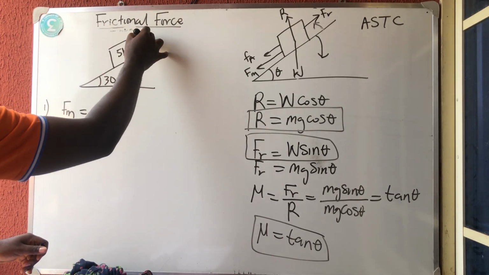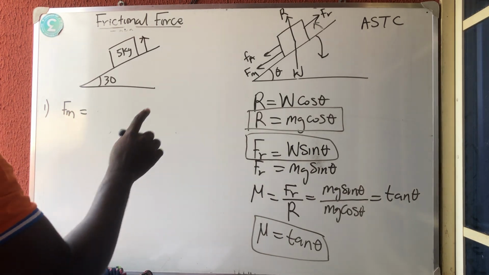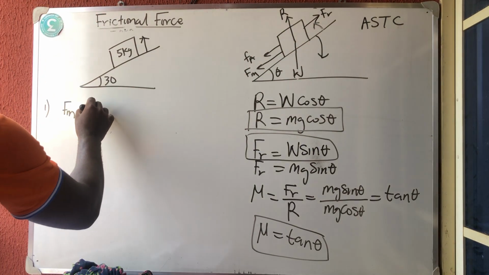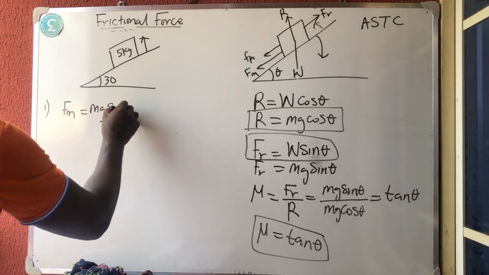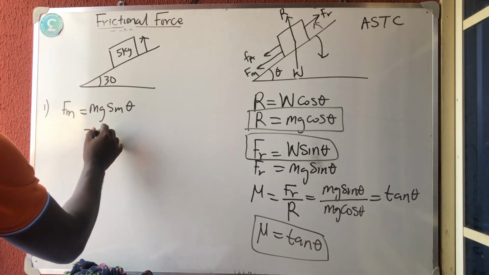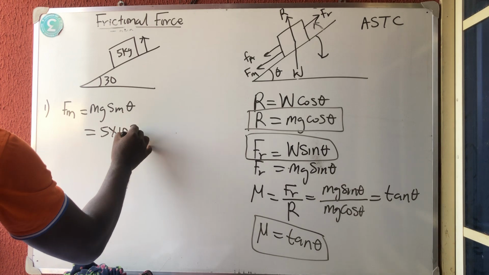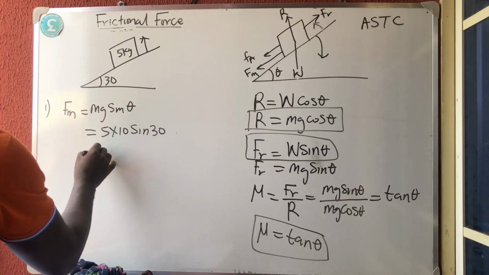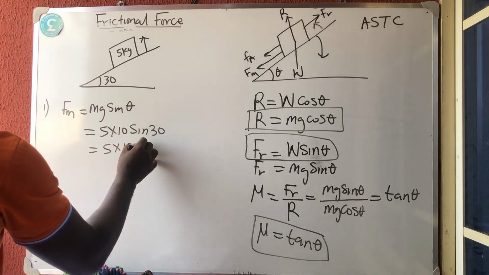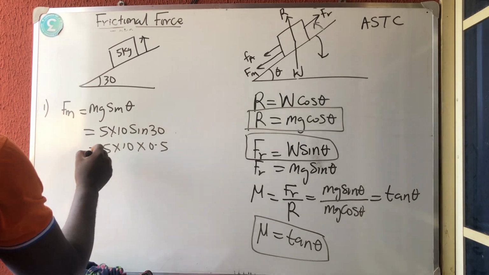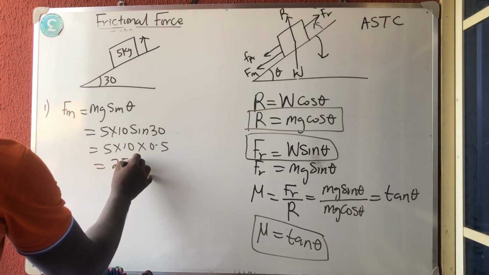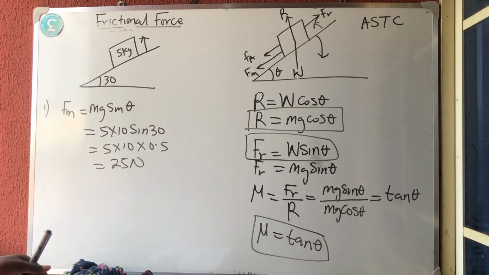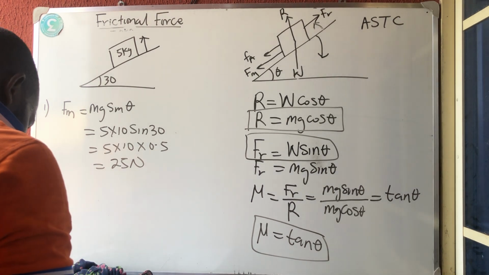Against the angle. So against is sine, and it is going to be mg sine theta, which is 5 times 10 times sine 30, which is 5 times 10 times 0.5. So I am going to have 25 Newton. We have gotten the first one to be 25 Newton.